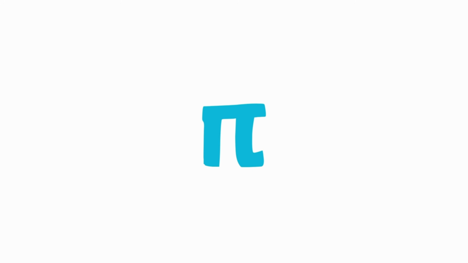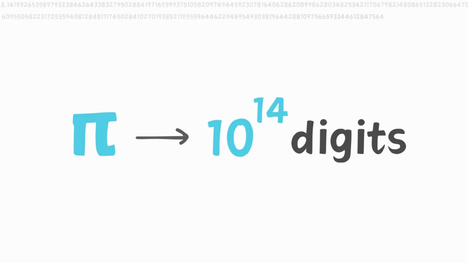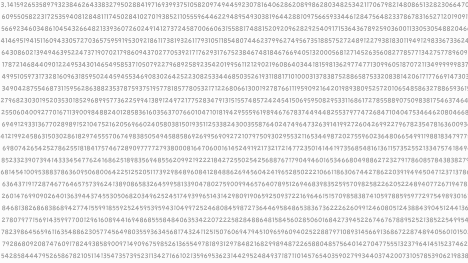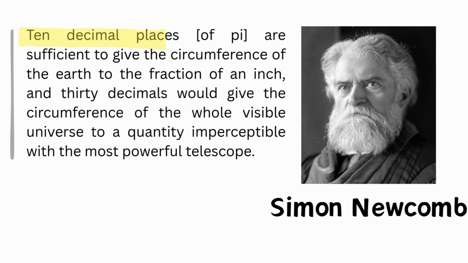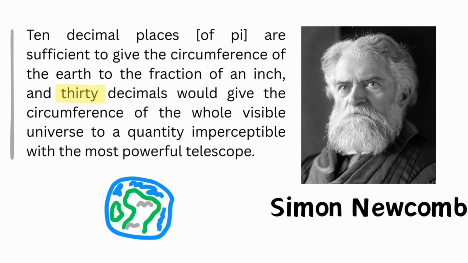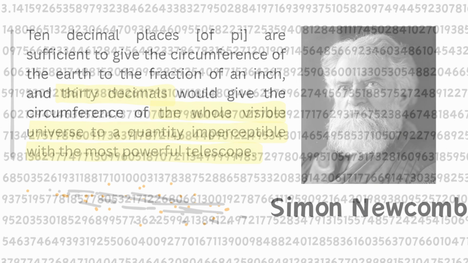Despite all the things we don't know about pi, there is still a lot that we do know. I mean, over 100 trillion digits? That's insane. The accuracy of pi that we have today is completely mind-boggling. American astronomer and mathematician Simon Newcomb once said, "10 decimal places of pi are sufficient to give the circumference of the circle to the fraction of an inch, and 30 decimals would give the circumference of the whole visible universe to a quantity imperceptible with the most powerful telescope."